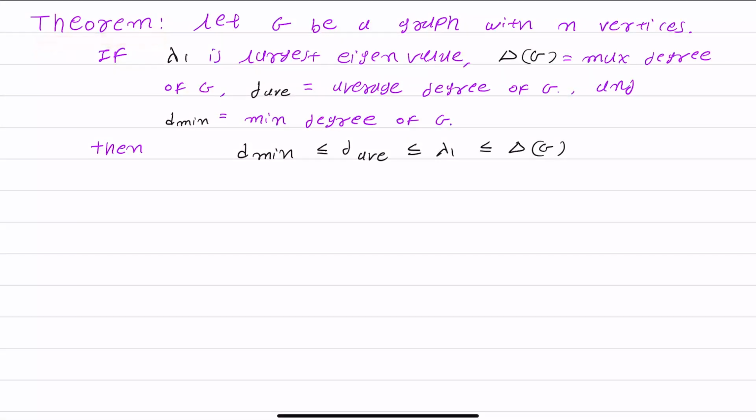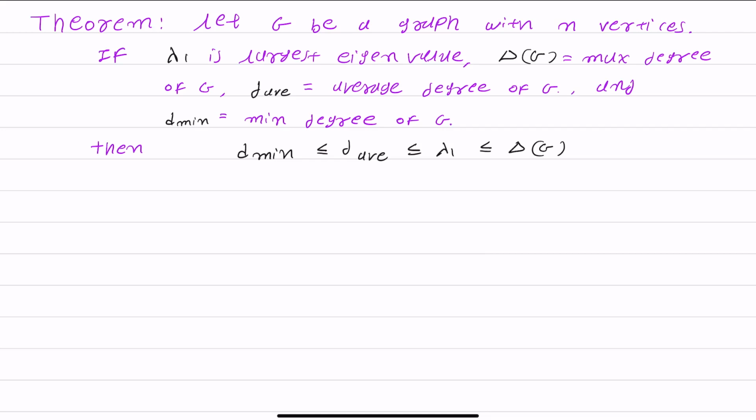The theorem statement is this: let G be a graph with n vertices, lambda 1 is the largest eigenvalue, delta G is the maximum degree, d average is the average degree of the graph, and d min is the minimum degree of G. If these are our parameters, then this inequality holds: minimum degree is always less than or equal to average degree, which is less than or equal to lambda 1, and lambda 1 is less than or equal to delta of G, the maximum degree.